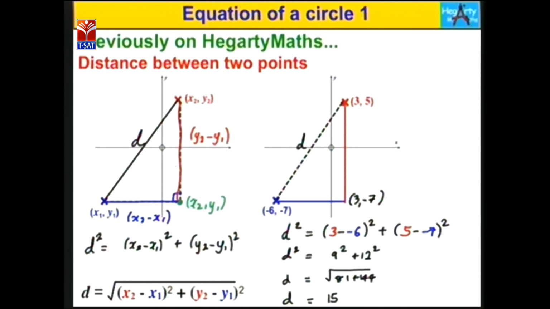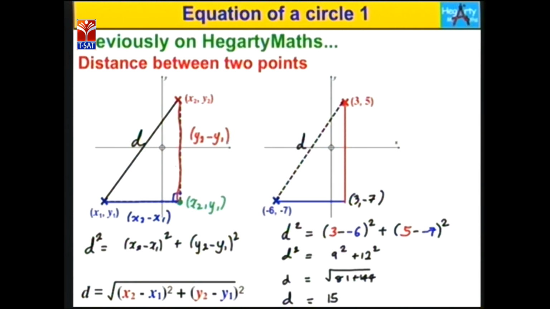Right angle triangle. Here take one edge as A, B, C. So A points are x1 comma y1 and B points are x2 comma y1, while C points are x2 comma y2. I think you know very well about the Pythagoras principle. Do you know? Pythagoras means the adjacent square plus opposite square is equal to hypotenuse square.